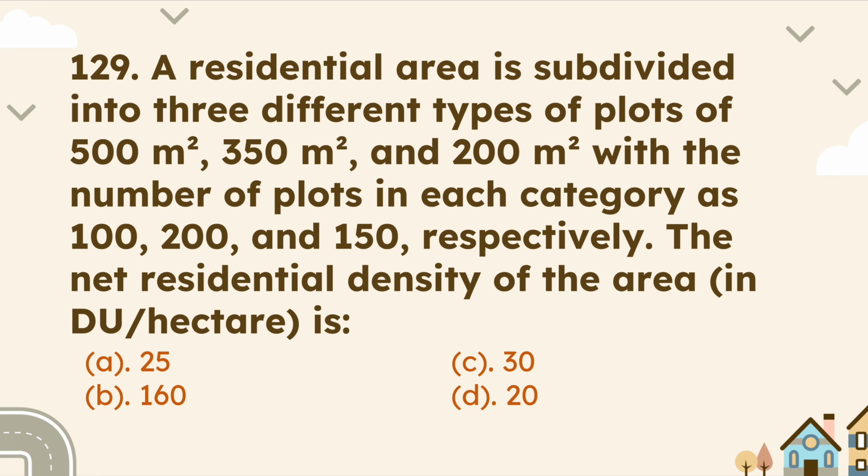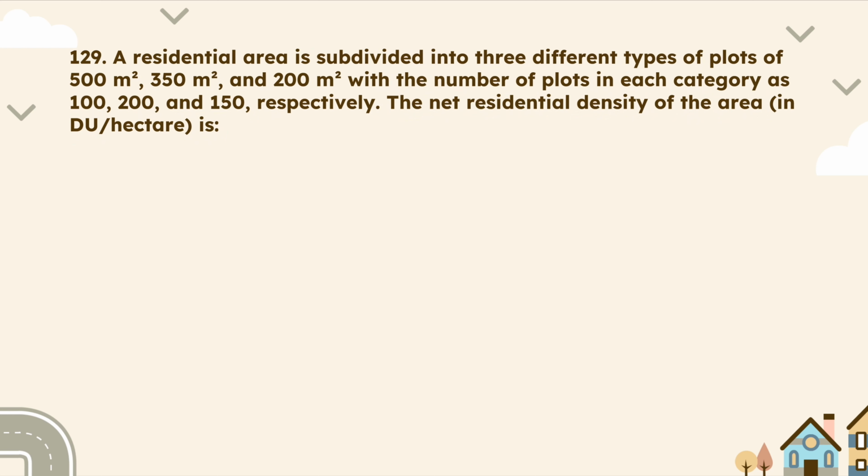Let's see the next question. A residential area is subdivided into 3 different types of plots of 500 square meter, 350 square meter and 200 square meter, with the number of plots in each category as 100, 200 and 150 respectively. The net residential density of the area in dwelling units per hectare is. So let's solve this question.